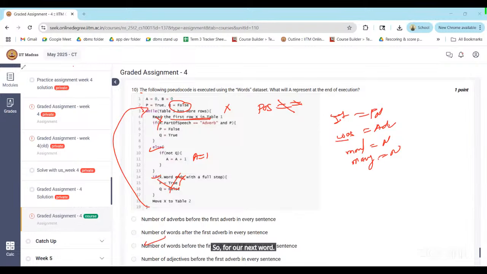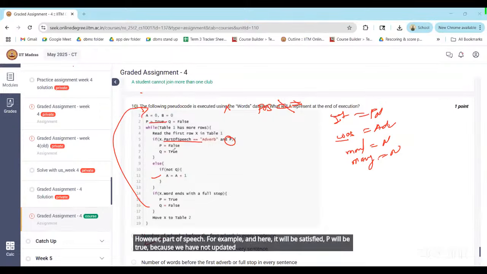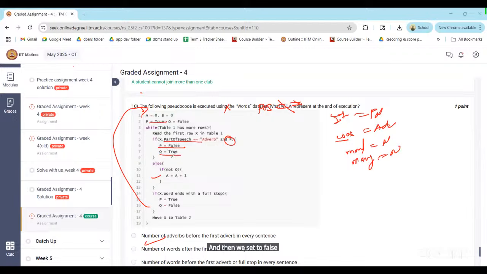Next is "was". Now "was" has adverb as part of speech, for example, and here the condition will be satisfied. P will be true because we have not updated it yet. Then P is set to false, Q is set to true here. So what will A represent? This is the question, right? Then we will not go to the else block. We'll again see the if condition, no. Go for the next row, Monday, noun. Noun part of speech, no. Adverb is not correct, we'll go for the else block.